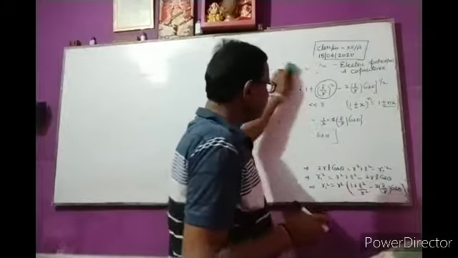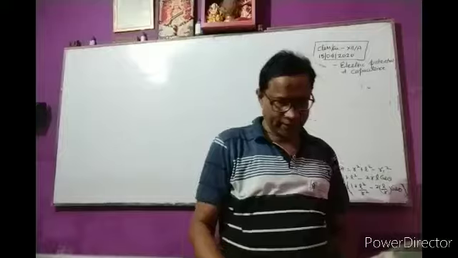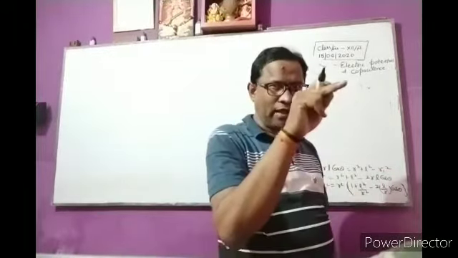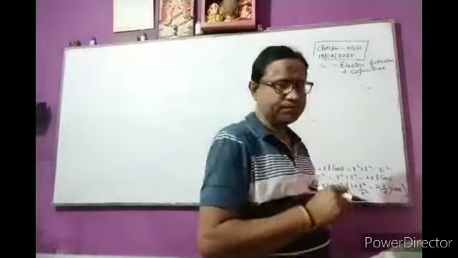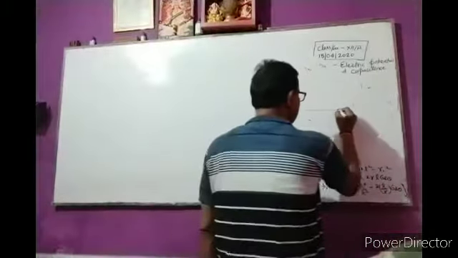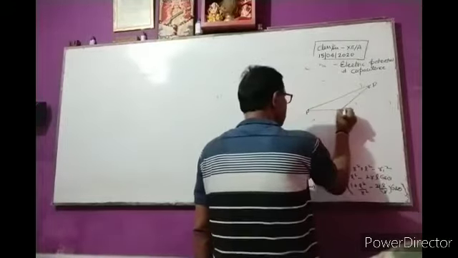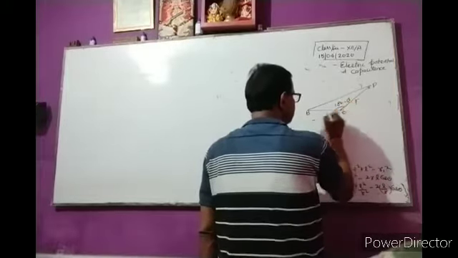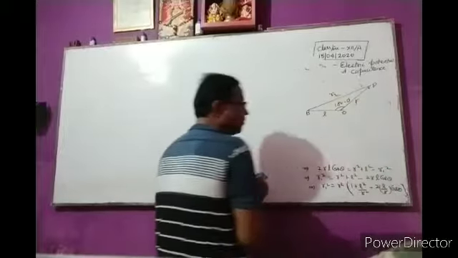In the figure, the triangle BOP, angle BOP.